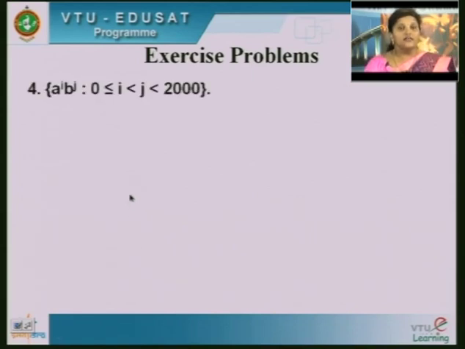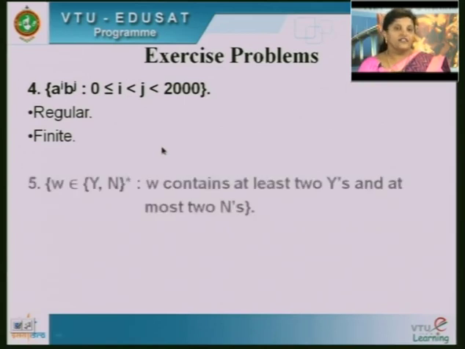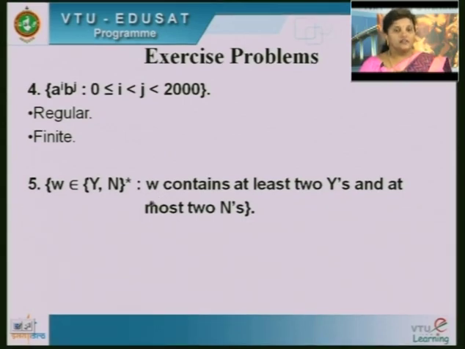Next, we will consider a to the power i, b to the power j, where i, j is less than or equal to 2000. Since this is finite, the given problem is regular and you can design the FSM. Next, w belongs to {y, n} star, and w contains at least 2 y's and at most 2 n's.